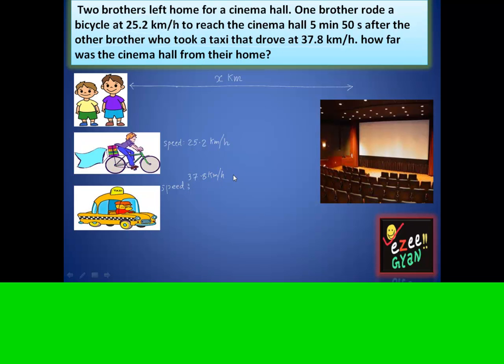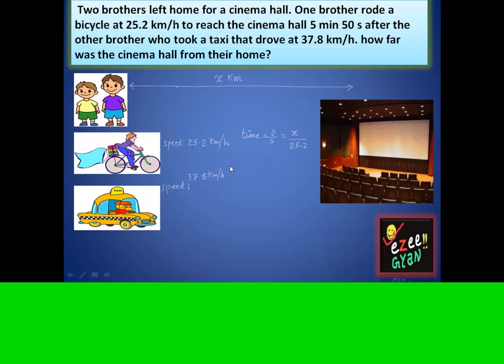Kilometers per hour. Okay, so you see, it's very easy once you know the speed. Can you calculate the time? Yes, we can calculate the time. The time is nothing but distance upon speed. Okay, so what's your distance? Distance is x. Okay, and your speed is